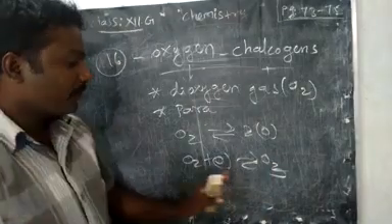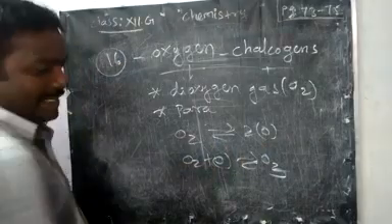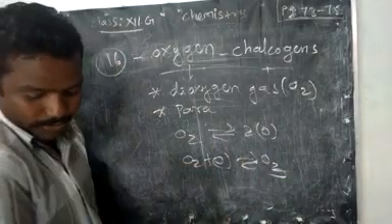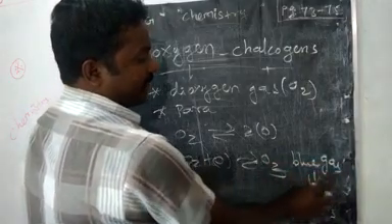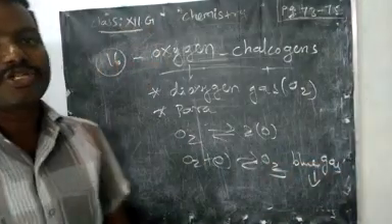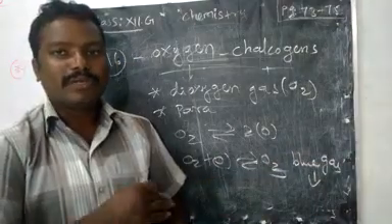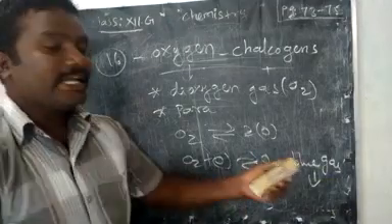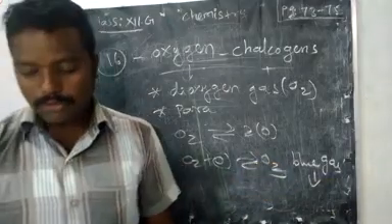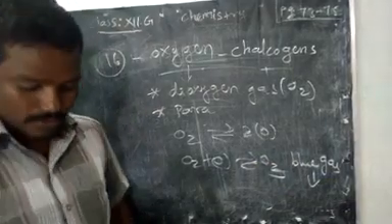After getting that, it becomes a blue gas. We can separate it by the fractional distillation method. By using that method, we can separate this gas as liquefied gas, converting it into liquid.